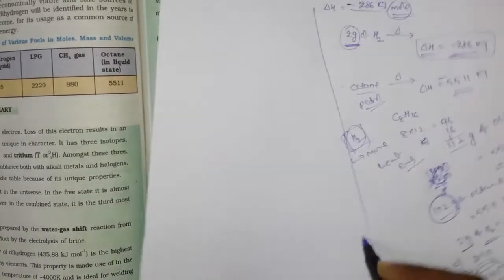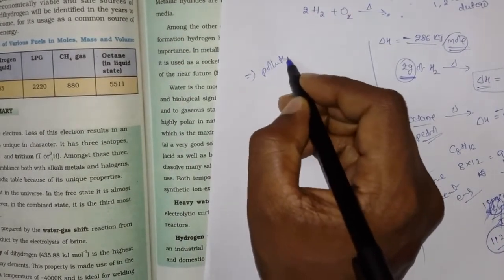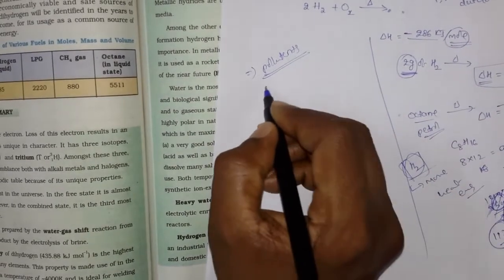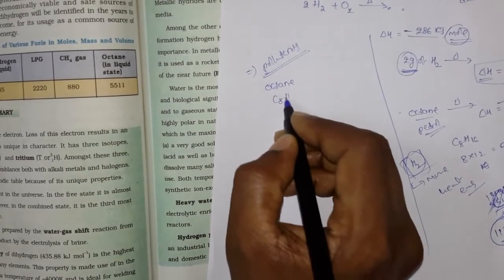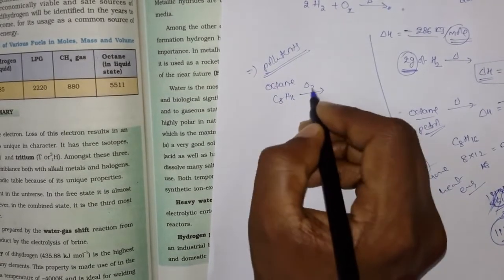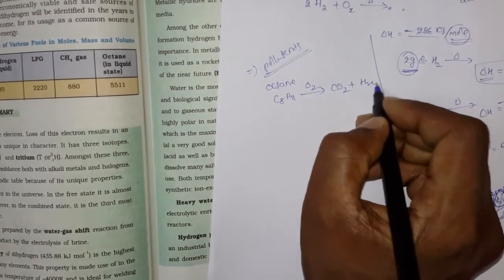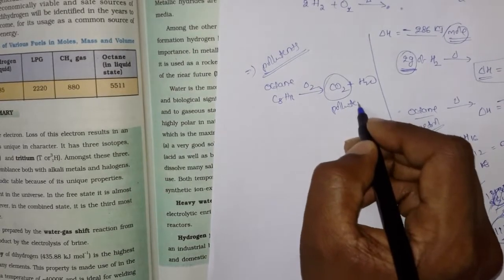Not only that, the other thing is the pollutants. When you burn octane in the presence of oxygen, you get carbon dioxide as well as water, and this carbon dioxide is again a pollutant.